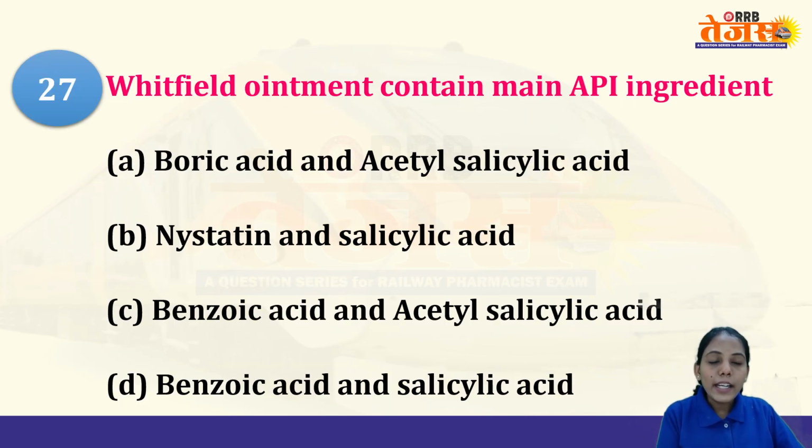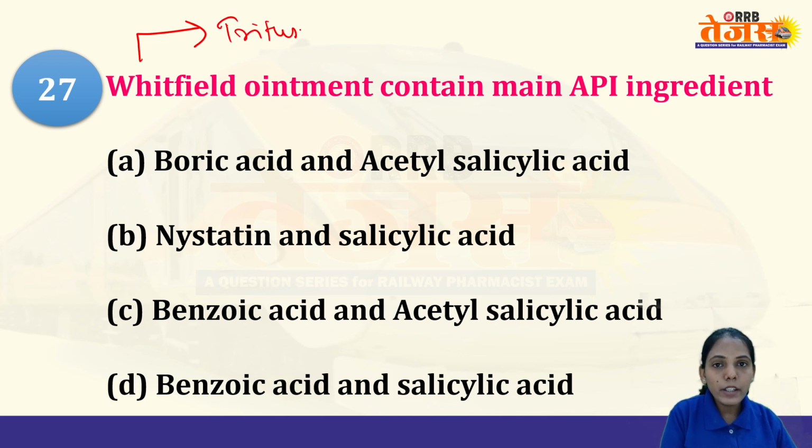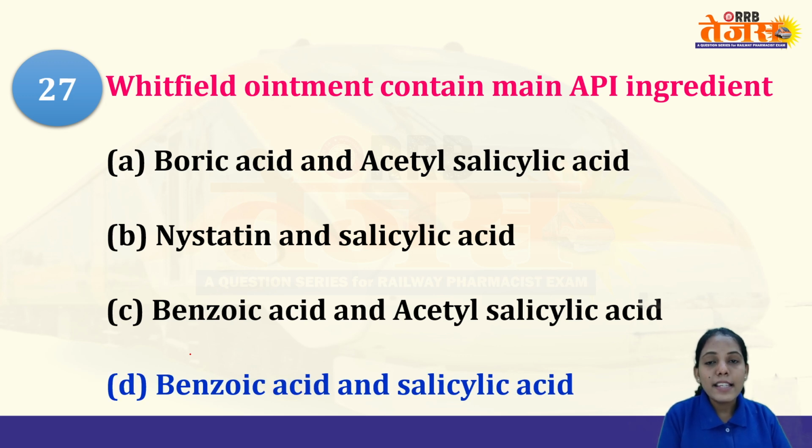Whitfield ointment contains which main API ingredients? As we have seen earlier, Whitfield ointment is prepared by the trituration method, and the ingredients present are benzoic acid and salicylic acid. So these are present in Whitfield ointment.